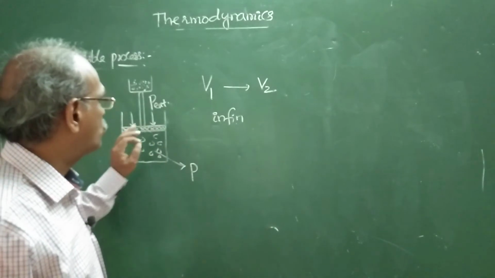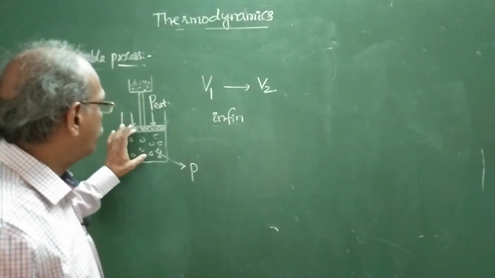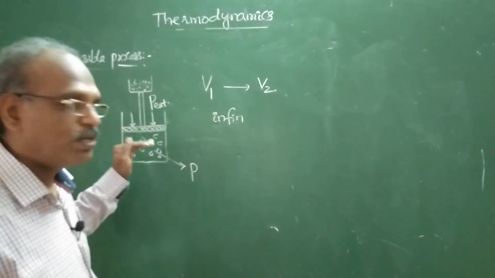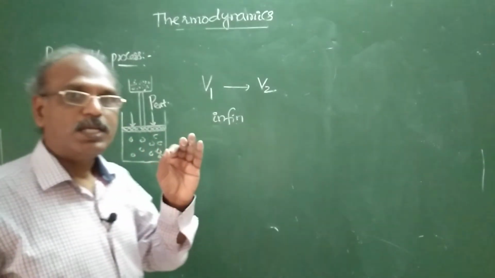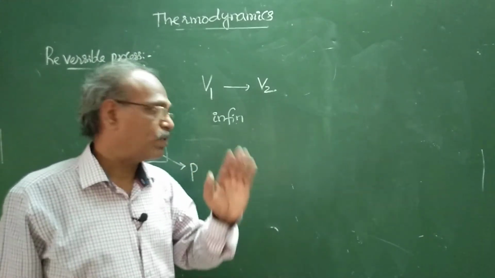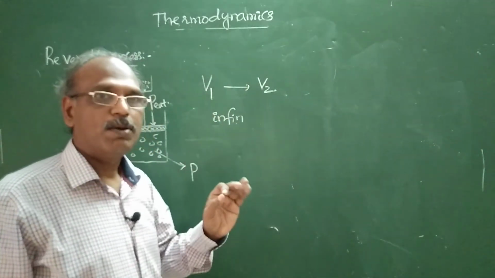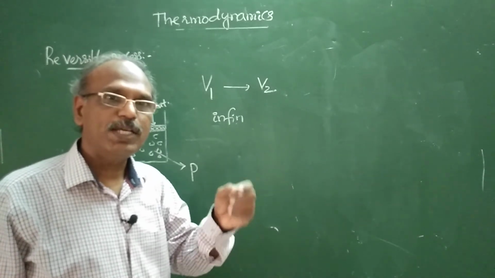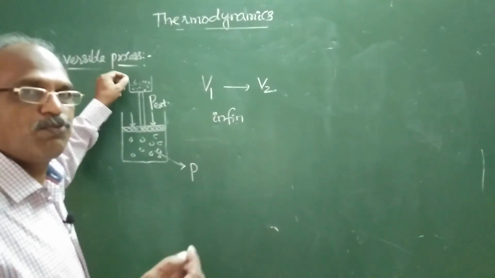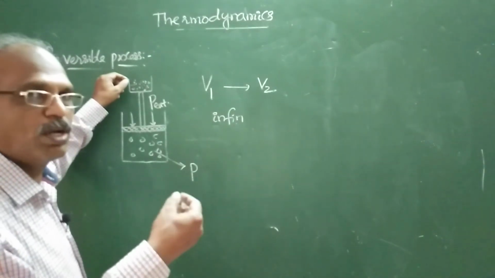Okay, so to bring the system back to its original state, it has to be done in an infinite number of steps from one state to another state, and that too by infinitesimally small steps, just like the addition of a few particles or removal of a few particles.